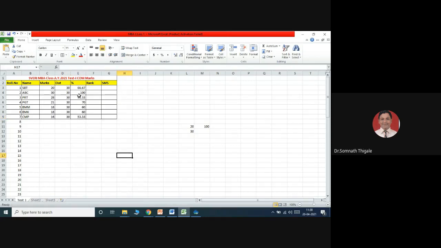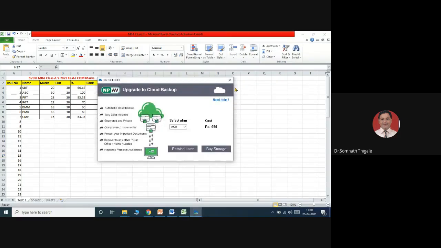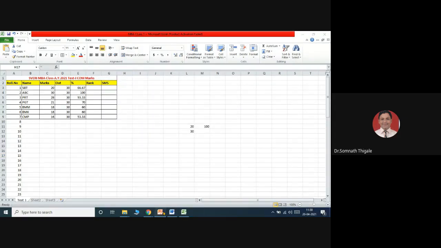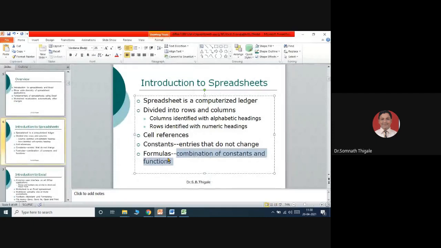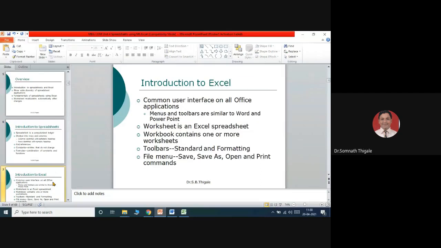So this is the simple way you can perform some calculations using Microsoft Excel, called formulas, which will help us to apply combinations of constants and functions. कुठलं function मी use केलं? Percentage function. This is the basic idea about spreadsheets.